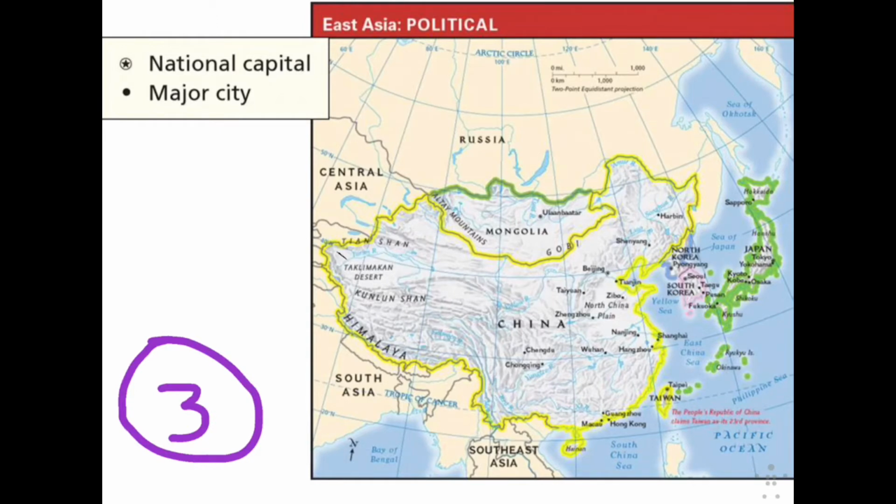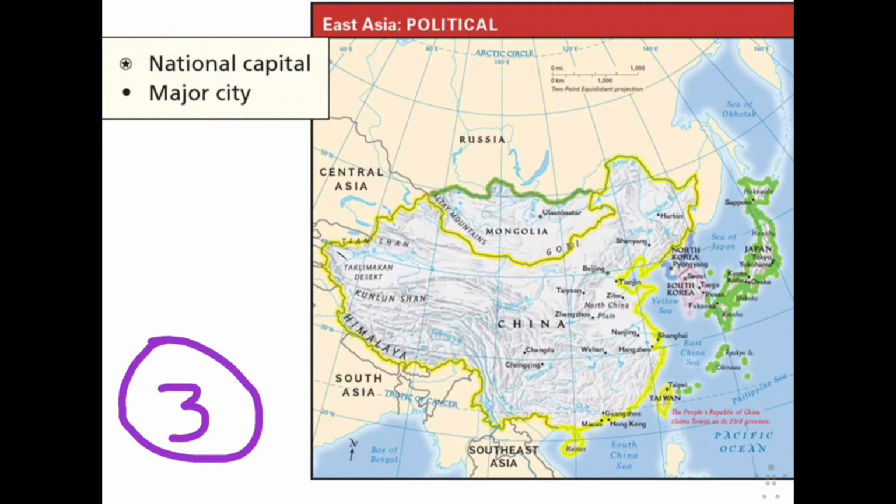Letter B, where are the cultural hearths in China? The cultural hearths in China are located between the Yellow River and the Yangtze River, in this region there, in between those areas. Now, it says describe its location in correlation to where people are presently located. What that means is modern East Asia, most of the people live in this region anyways, and so the modern East Asian region is living on the ancient cultural hearth, meaning these people haven't moved. They're in the same region where civilization began in this region.